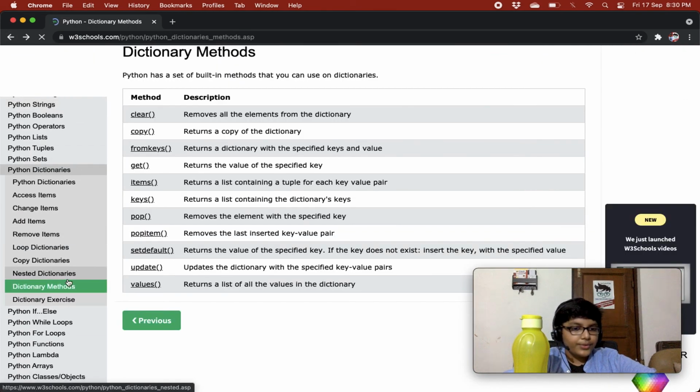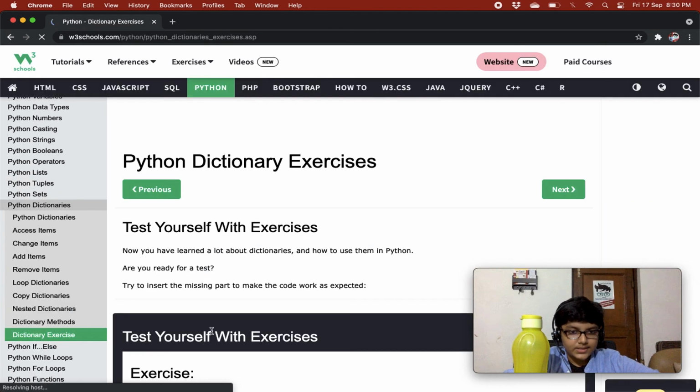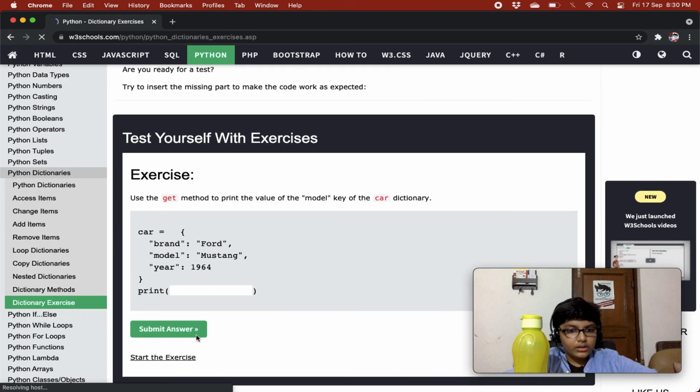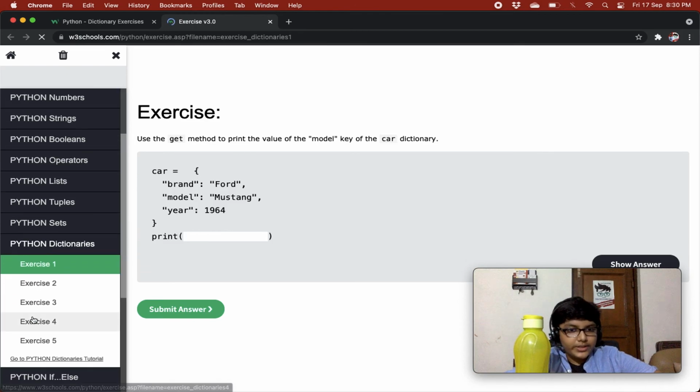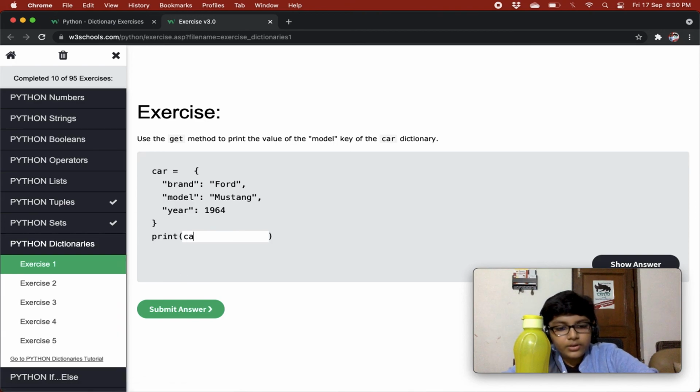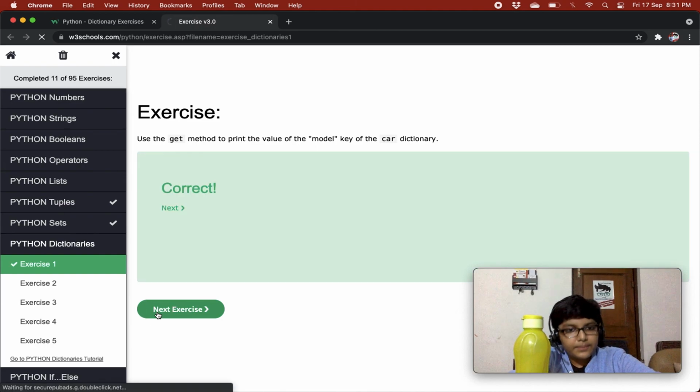And now we are on dictionary exercises. So let's try this out. I hope they are not easy. Use the get method to print the value of the model key of the car dictionary. So we know how to do that. We do car dot get and then we give the key, that is model. Now we submit. Yep, correct.